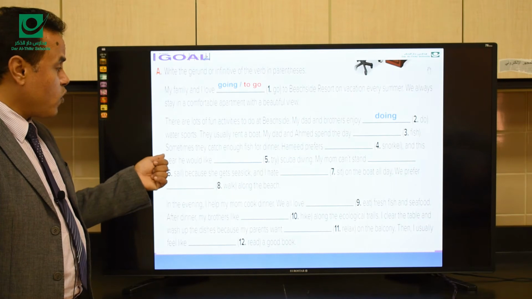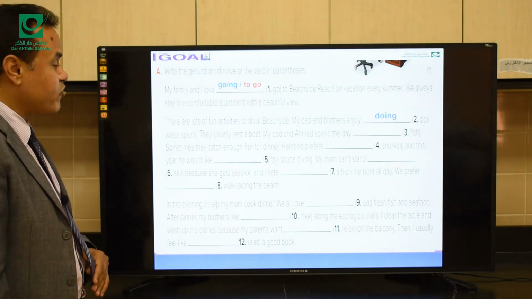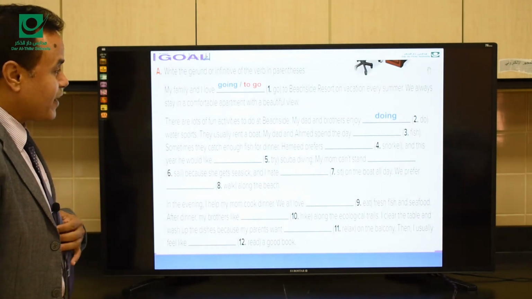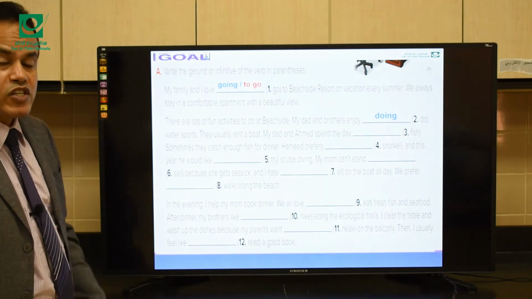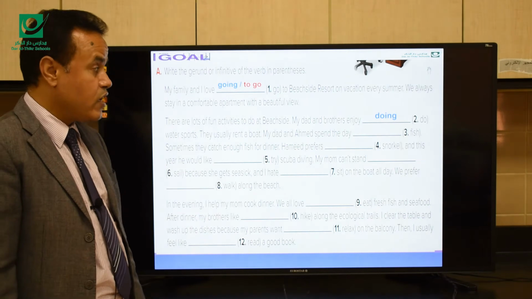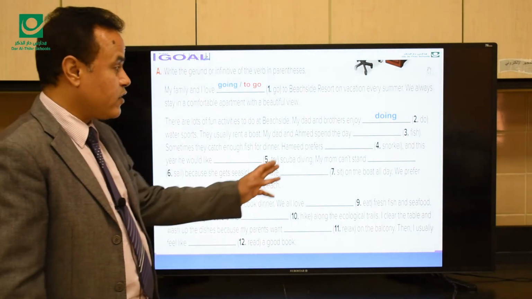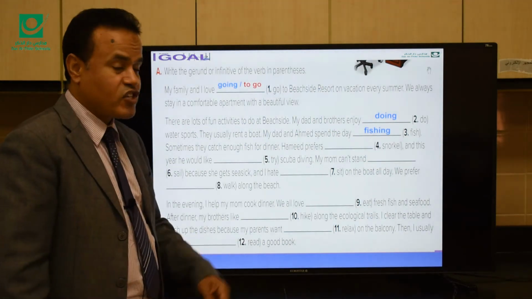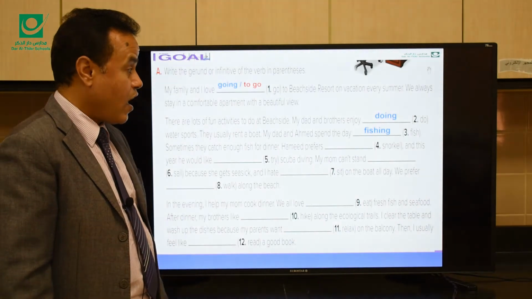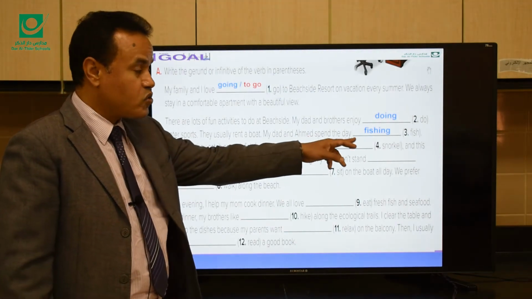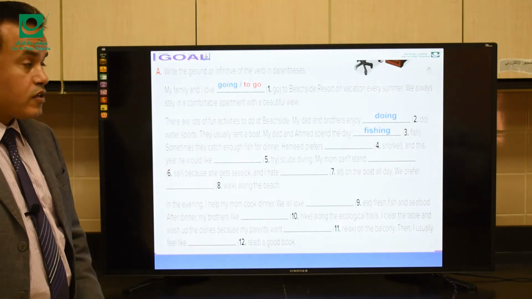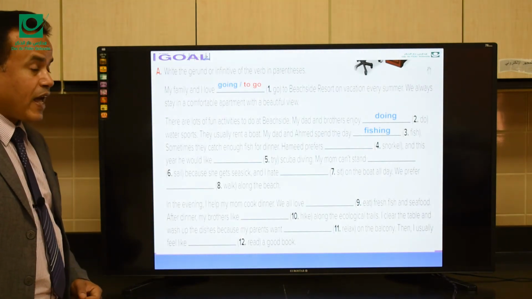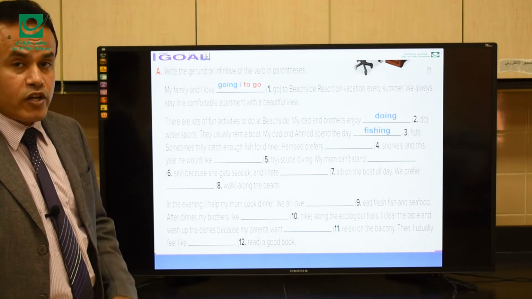Enjoy doing water sports. They usually rent a boat. My dad and Ahmed spend the day fish. Spend the day what? Fish. So, after spend here, we have what? Fishing. We use a gerund. After the verb spend, we use only a gerund. We can't say spend to fish. So, my dad and Ahmed spend the day fishing.